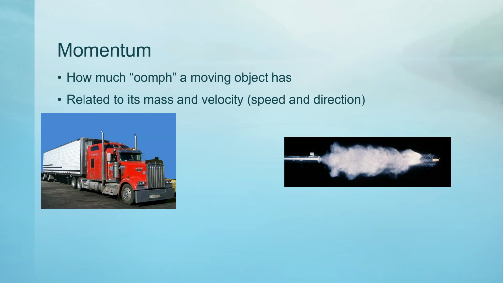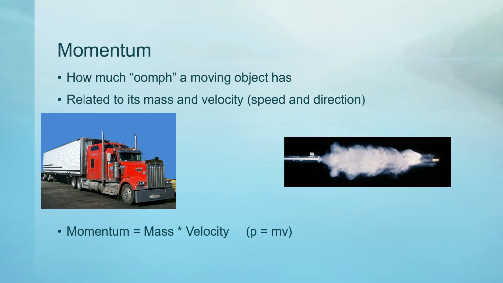A bullet may be very small and light, but at a very high speed, it can cause a lot of damage. When moving very quickly, it has a lot of oomph. If an object is very massive and very fast, like a very fast-moving truck, the momentum is even higher.